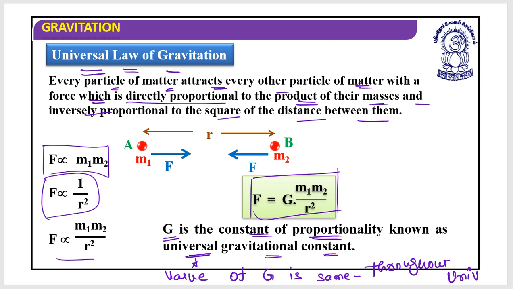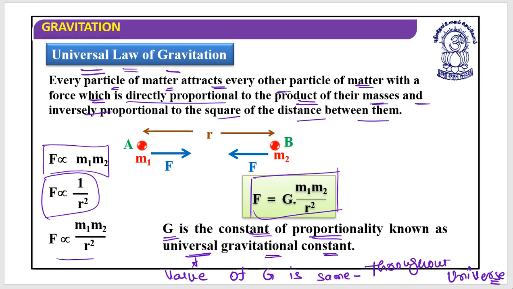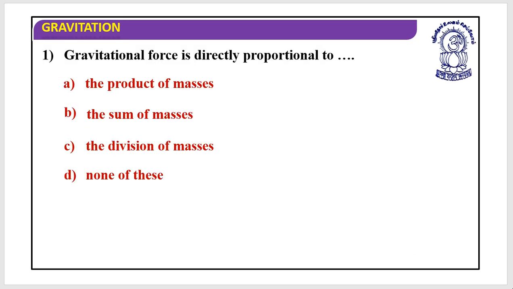I hope this is clear. Yes, please always call it the universal gravitational constant. This will make you understand that the value of capital G is never ever going to change, not dependent on time, not even dependent on location. I hope this is clear. Yes, let's move to the next.